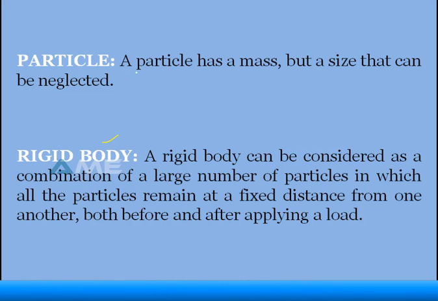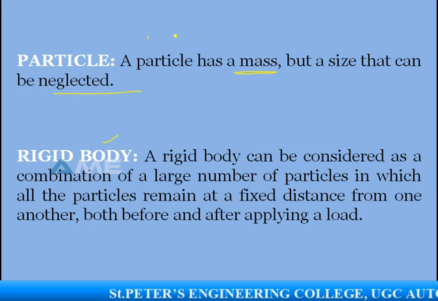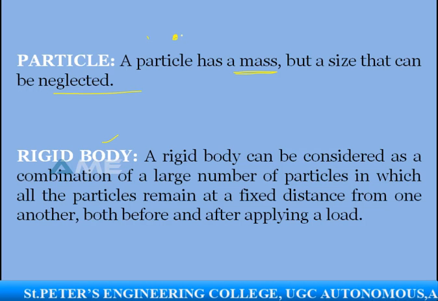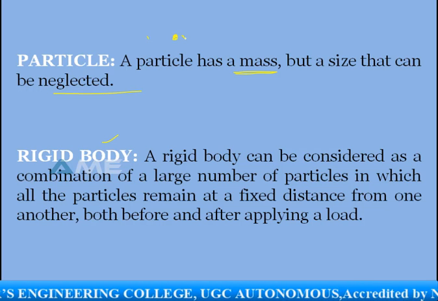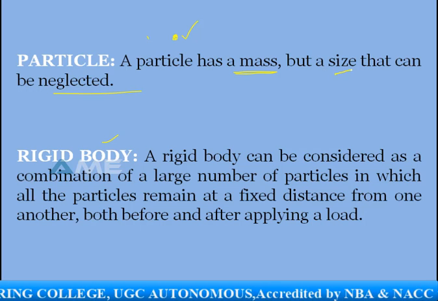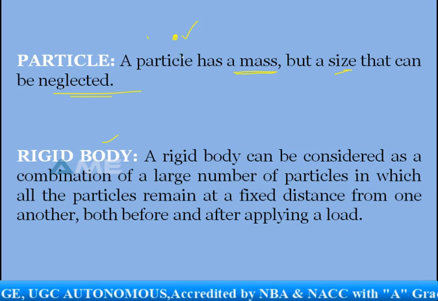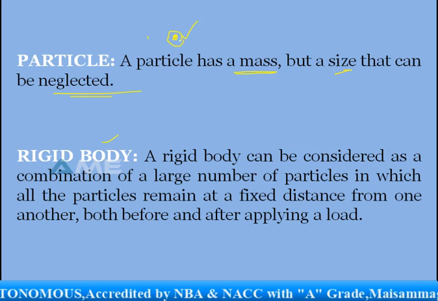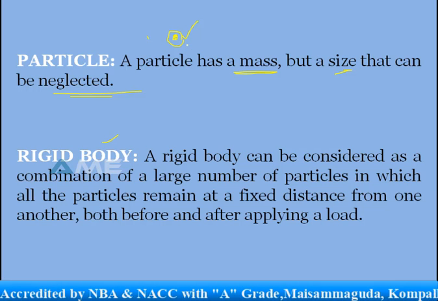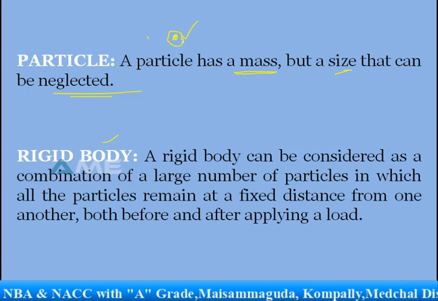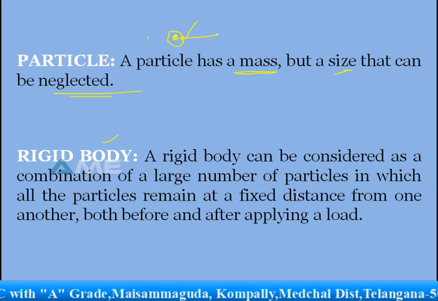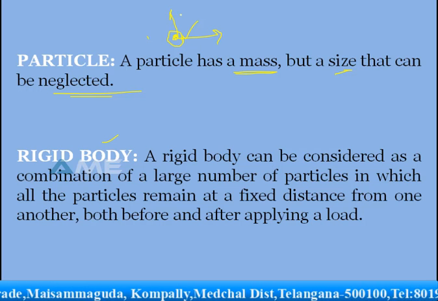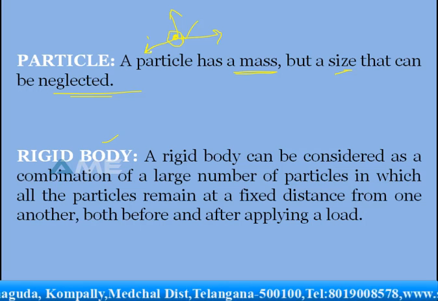First, particle. A particle has a mass, but a size that can be neglected. For example, here some point is there. Now we can take the mass of it, but we won't consider the size and shape of that particular body. Why? Because for the sake of convenience to solve the problems, when the forces are acting on it, it will be easy to understand and easy to solve the problems.